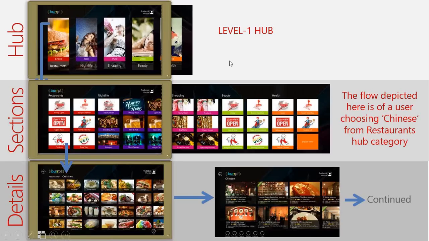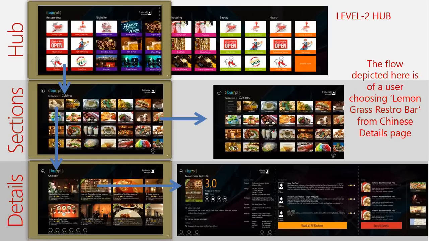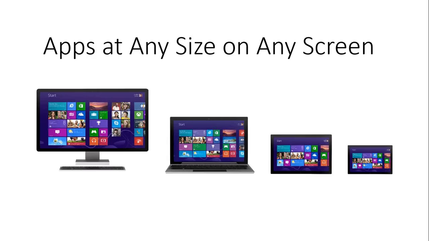Now this screen has another sort of information flow where on the sections page they're giving a drop down menu, which is actually the same flow but they're showing it in more detail. You can either follow from hub to section to details page directly. You can go from hub to the sections and then again go to sections, change your choices, and land into the details page. So the flow of information is totally an app developer's call, how you want to place the information. But it's a good idea to always keep yourself in the shoes of the user and understand their requirements. So that was about information architecture.